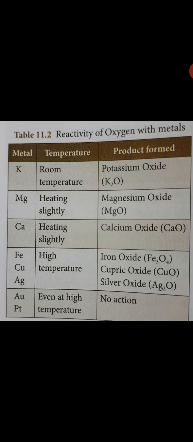Then iron, copper, and silver at high temperature give iron oxide, Fe3O4, cupric oxide, CuO, and silver oxide, Ag2O. Au and Pt show no action even at high temperature.